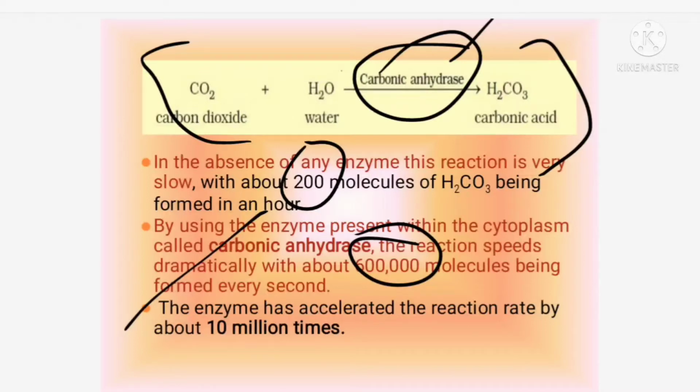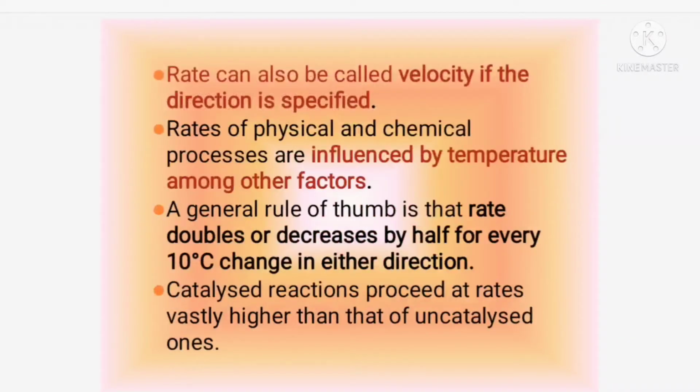So if the enzyme is there, the reactions will happen quickly. If the enzyme is not there, the reaction will be very slow, means it will be going very slow. Okay, in the presence of the enzyme it will be going very fast. Okay, so rate of the reaction means how the reaction is taking place, the speed of the reaction.